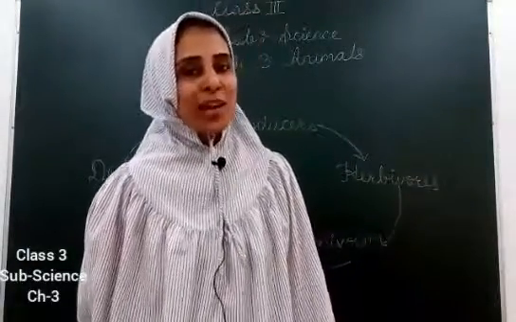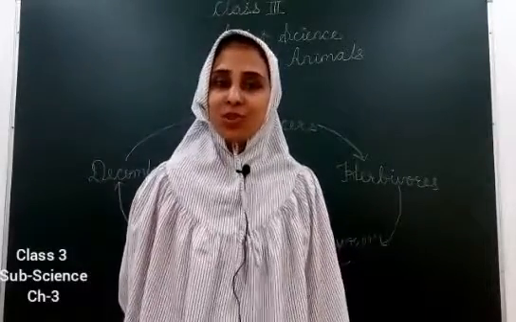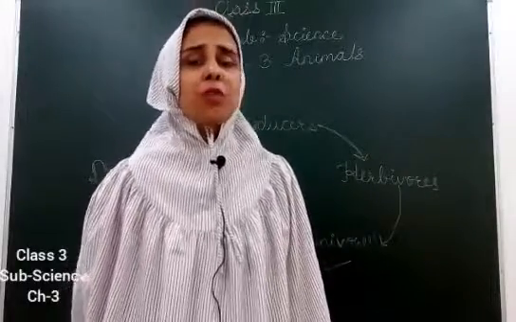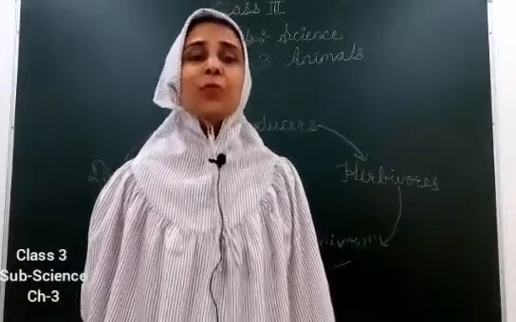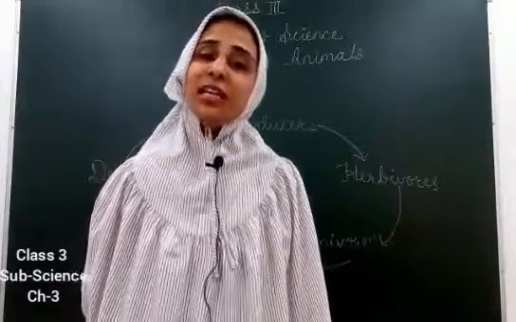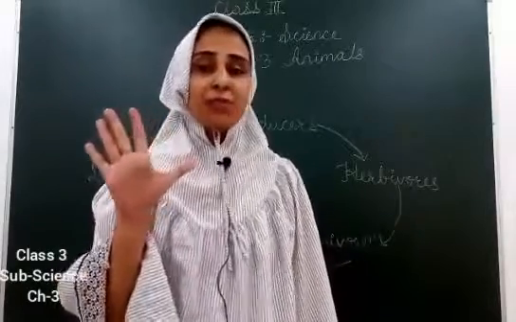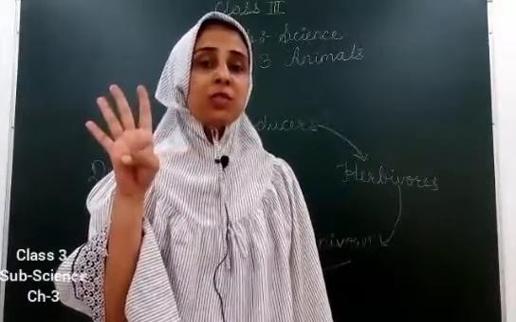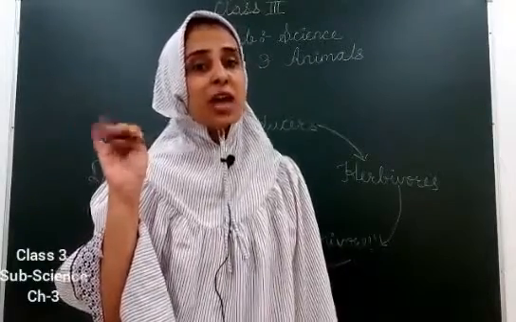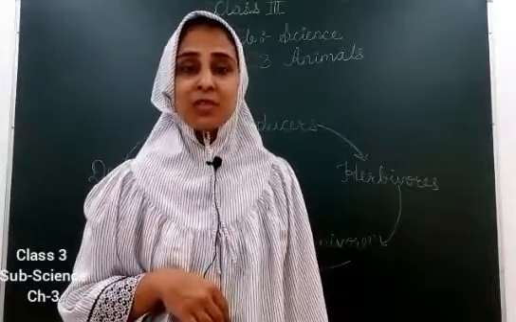Good? So welcome to your science class and we are continuing with chapter number 3, that is animals. What have we learned in this chapter? What are the different types of animals based on their eating habits? Which are they? There are 5: herbivorous, carnivorous, omnivorous, scavengers and parasites, and we have learned in detail about this.